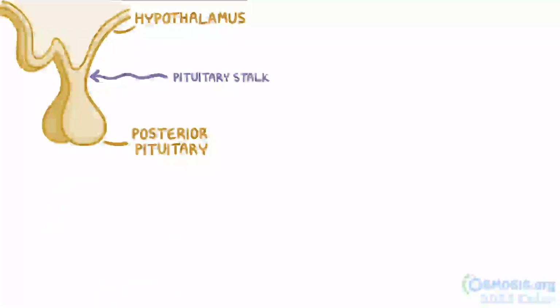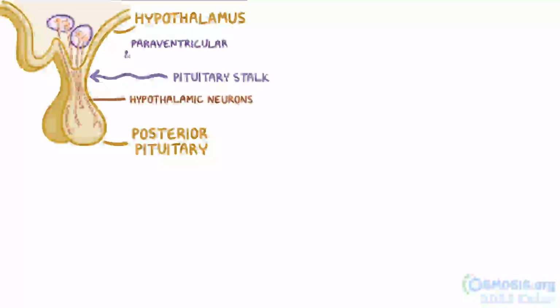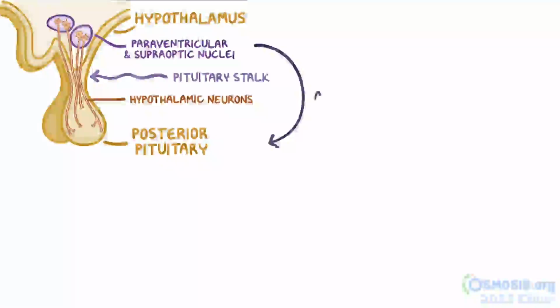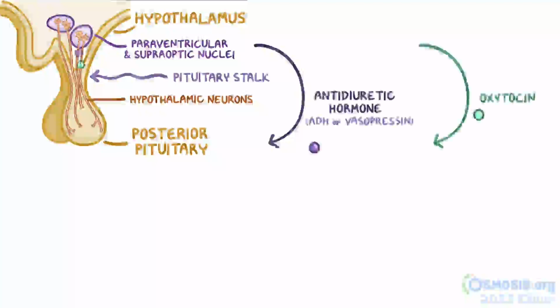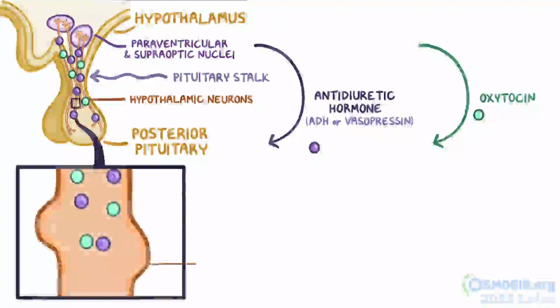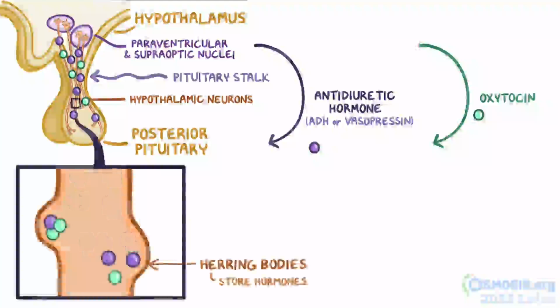The hypothalamus is connected to the posterior pituitary through the pituitary stalk, which is made up of the axons of hypothalamic neurons coming specifically from the paraventricular and supraoptic nuclei. Both these nuclei secrete antidiuretic hormone, also known as ADH or vasopressin, and oxytocin, which travel down the axons of these neurons and reach the posterior lobe of the pituitary gland. Down the length of these axons, there are small dilations called Herring bodies, which store the hormones until they get a signal to release them.